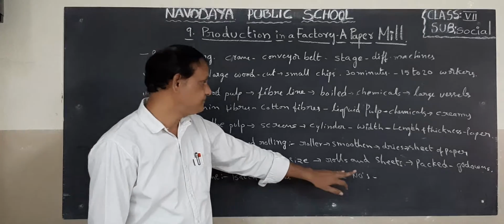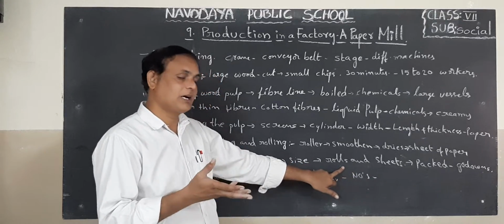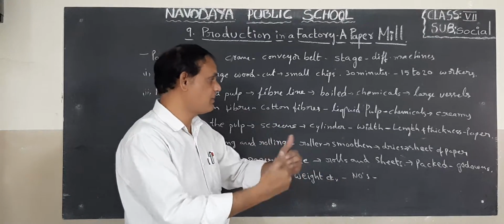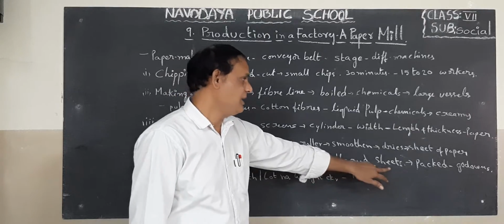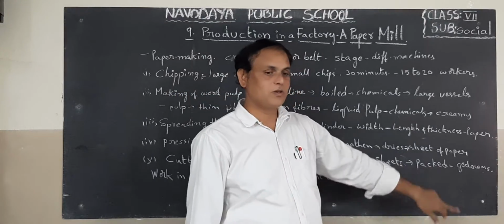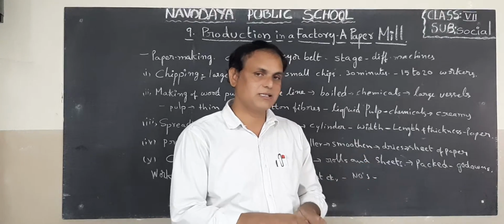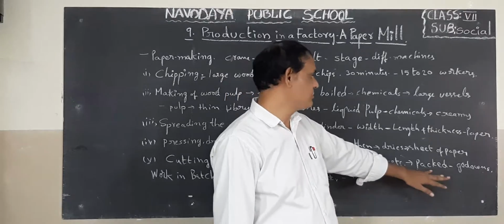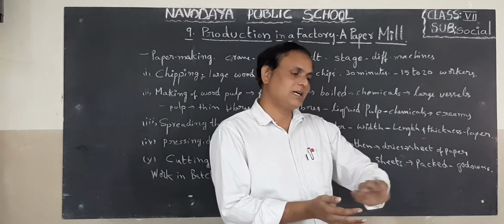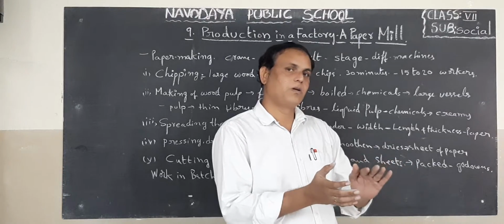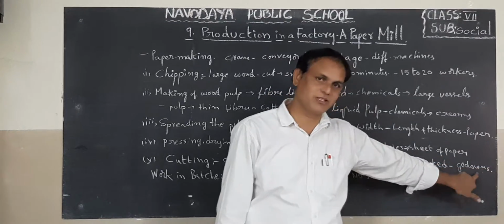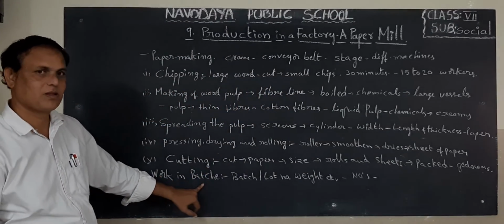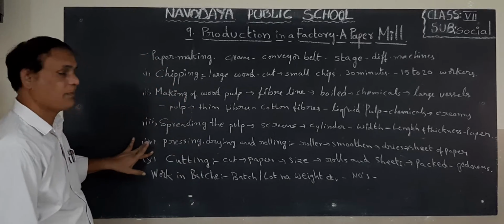Next, children, after cutting the paper in a particular size, they will roll this paper as sheets. The next stage is packing, children. After cutting in different sizes, they will pack all these papers in bundles. After that, they will send all these bundles of paper into the godowns. So this is the last one, children. Next is the working batch. So these are the 5 stages of paper making, children.